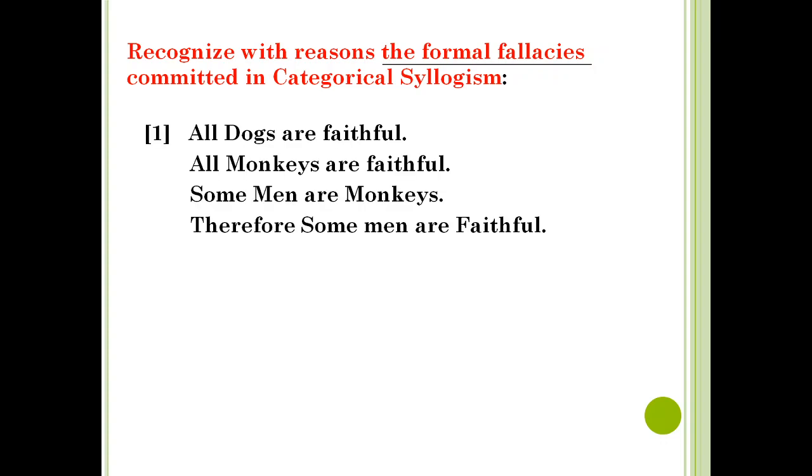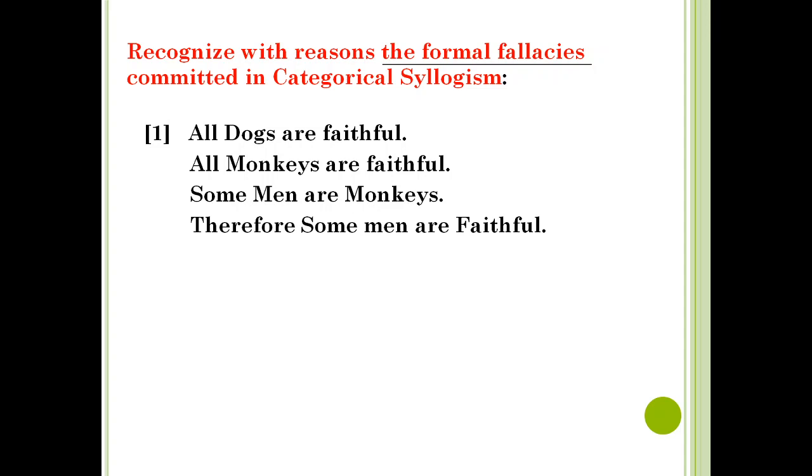Now, let us recognize the formal fallacies committed in categorical syllogism by giving reasons. First and foremost, we have to remember that a categorical syllogism has only 3 propositions, not more and not less. So, first we have to check whether the argument is a categorical syllogism. So, let us see the given argument, in which the first premise is all dogs are faithful. The second premise is all monkeys are faithful. The third premise is some men are monkeys, and the conclusion is some men are faithful.